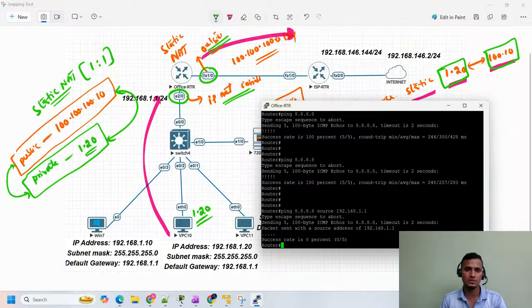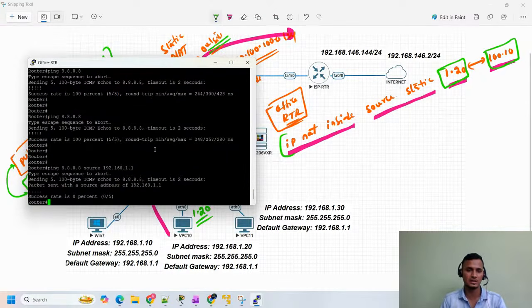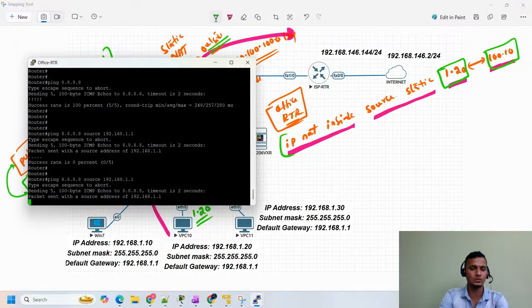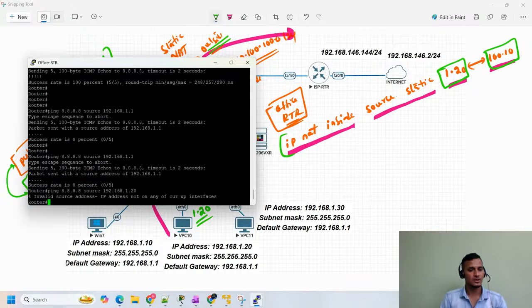So this is my office router. Whatever I decide here, the same thing I'm going to do. See here, as of now, even when we try with a source, it's not going. Even when we are trying to ping from the source as well, it will not go. So I'll do one more thing. I'll use this time source not 1.1, I'm going to use 1.20. Let's see, is there any change? Invalid source, so that 1.20 is not there here, right?